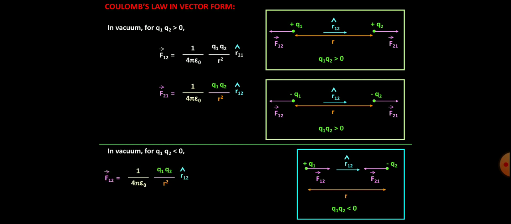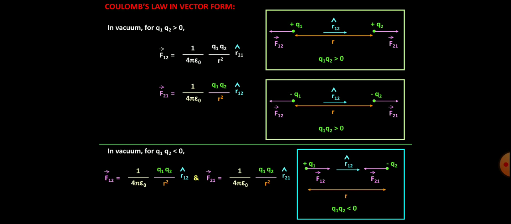So the force on 1 due to 2 will be 1 upon 4 pi epsilon naught q1 q2 upon r square. It is in the same direction as r12, so the direction will be r12. Similarly, the force on the second charge due to 1 will have the same magnitude as the previous one, but the direction here is opposite to r12.